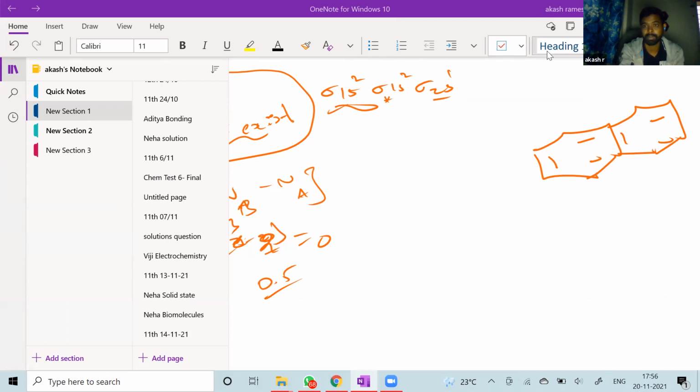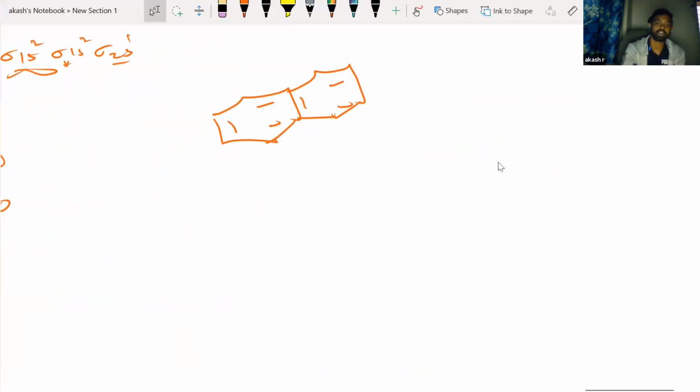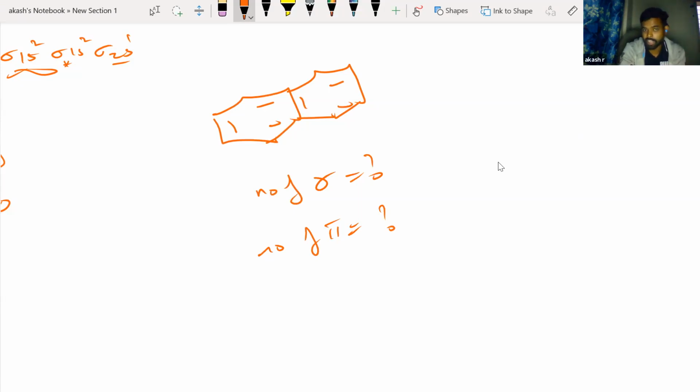Okay, fine. So the question, anybody can answer. I want to know the number of sigma bonds and the number of pi bonds. Now please understand there are hydrogen atoms also, but the question will ask you like this only. Each carbon should have 4 bonds. All the carbon atoms should have 4 bonds. So however many bonds are missing, that many hydrogen atoms will be there.